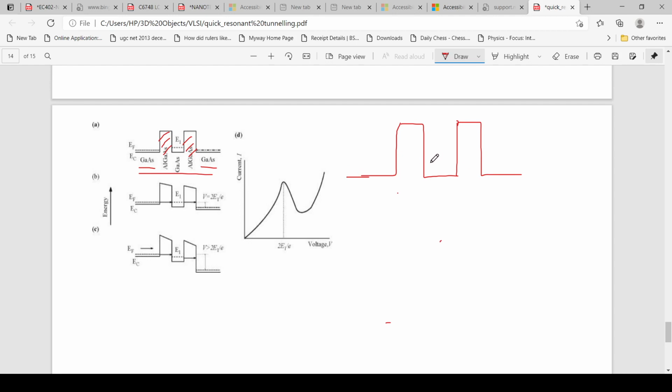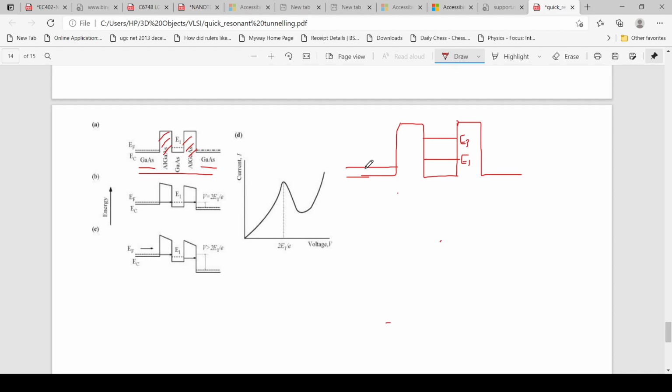Now there are electrons in the quantum well, so I can mark the first energy level of electrons in the quantum well as E1. Correspondingly, there are level 2, E2, E3, etc. So these are discrete energy levels. And I can draw the Fermi level and conduction level of this heavily doped gallium arsenide region.